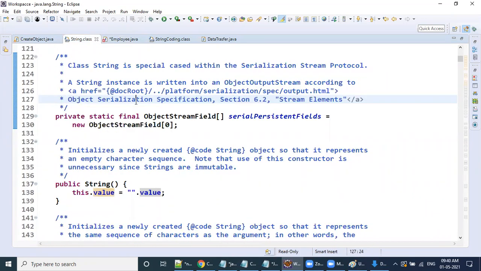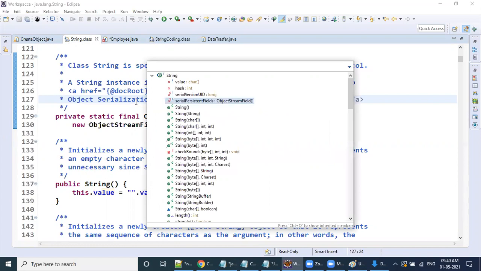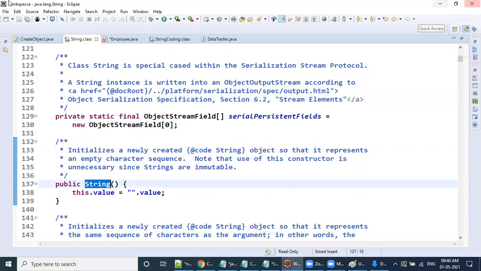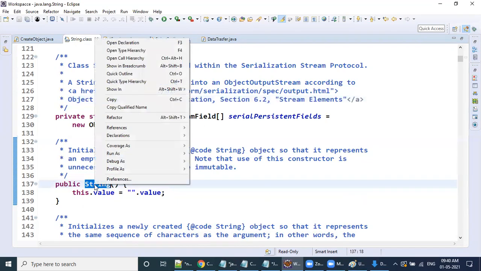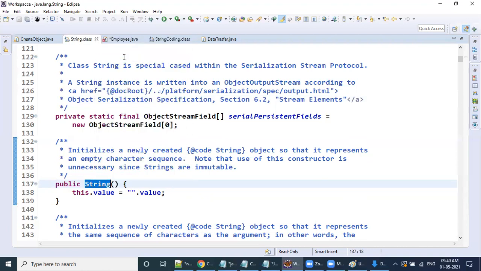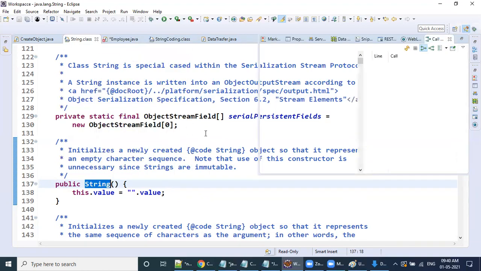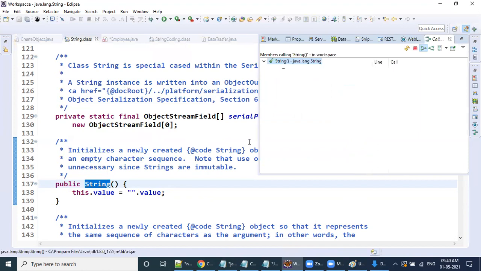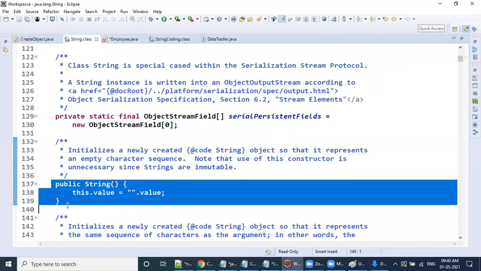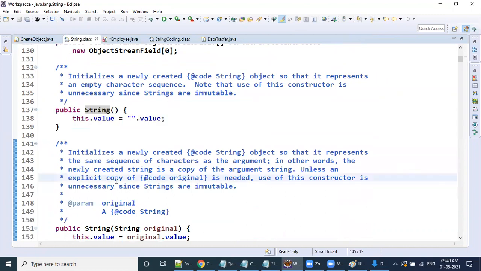On an existing constructor here. See, this is the one existing constructor in a String class. I want to show how many times it is called. Meaning is, click on that. There is a button, open call hierarchy. Okay. In another Java class or in the same class. See, it is not calling anywhere. Meaning is only one time use, they have created this constructor. Okay.